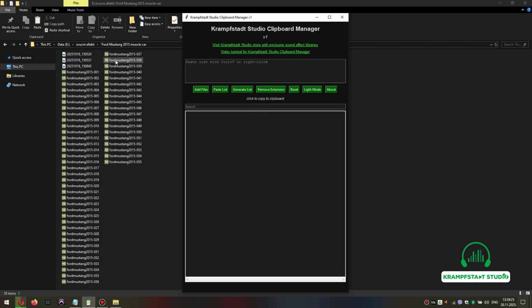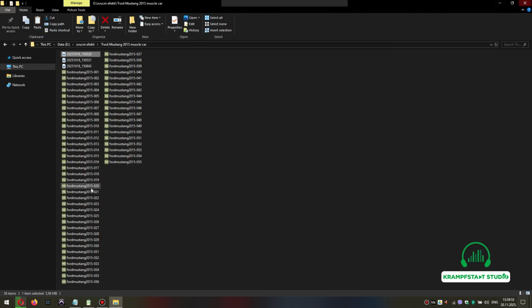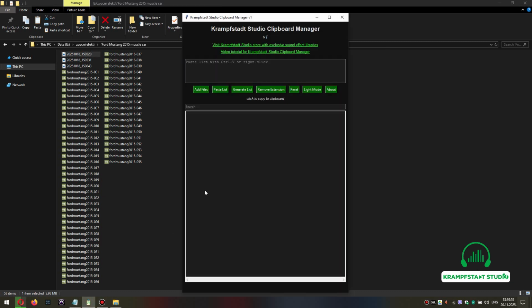And that is the folder of all the raw recordings of the library I am currently making. It's the Ford Mustang 2015, 6th generation, muscle car. I made the recordings. You can see how it looks. That is the car. And now I want to edit these recordings. And when I have the final sound effect, I want to properly name it.